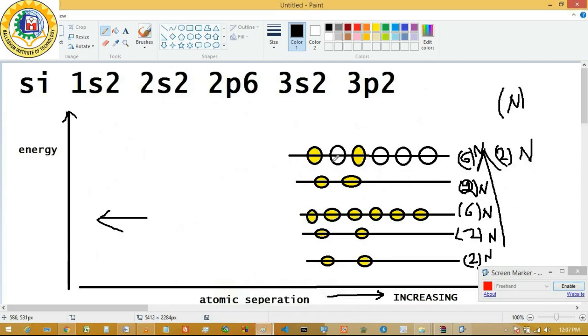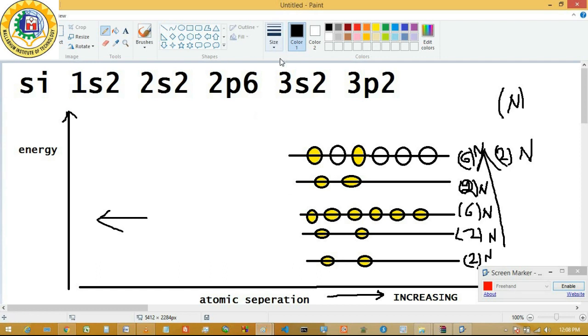If we decrease the interatomic distance in that direction, then first the n equal to 3 states of the different atoms will try to interact with each other. Then if we reduce the interatomic distance further, the 2p states of different atoms will interact, and if we reduce it further still, the 1s states of different atoms will interact with each other.